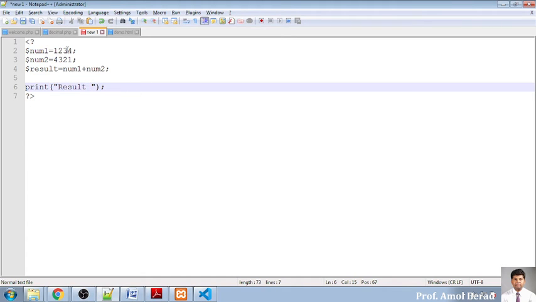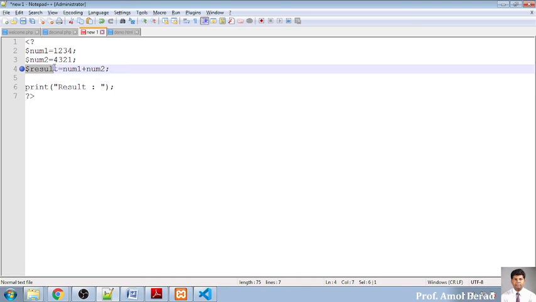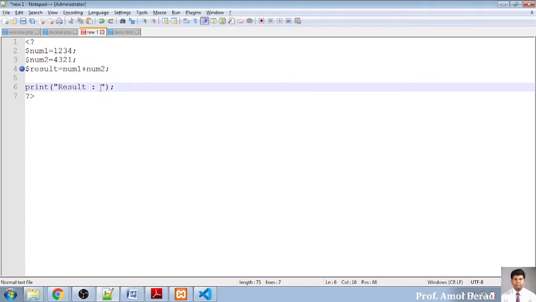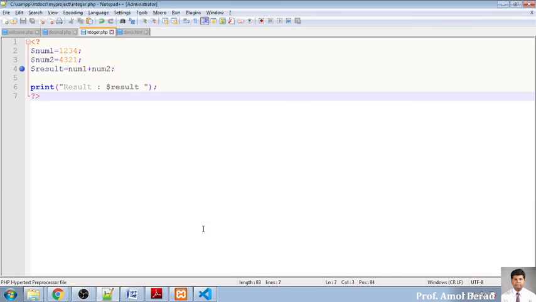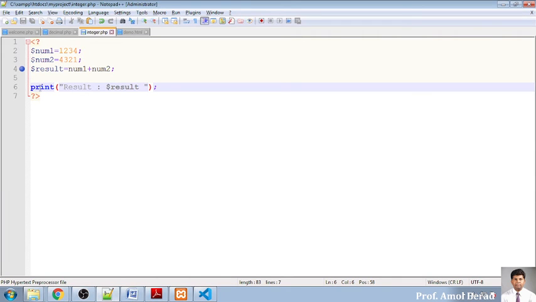Okay, so result colon equal to, no need to go for typecasting, use this variable directly. So I am directly copying this variable, and I am just pasting it within a double quote. Keep in mind, within a double quote. I am saving this file with the name integer.php, and I am saving it. Okay, so this is the simple syntax.